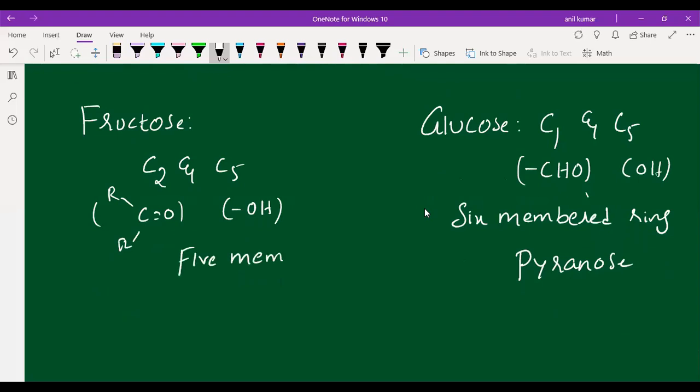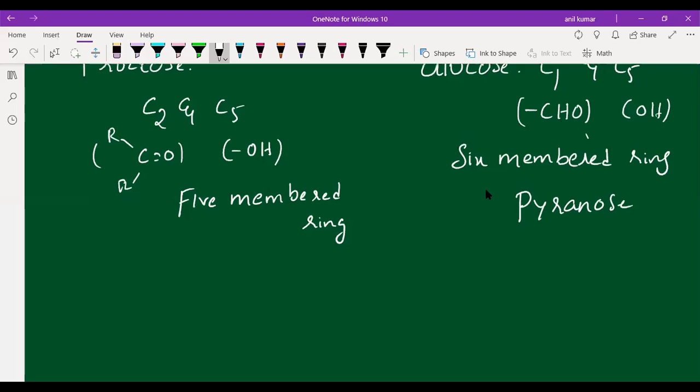When the C2 carbon reacts with the C5 carbon, you can see the 5-membered ring. The C2 carbon, that is the ketone group, is reacting with the C5 carbon. That 5-membered ring we are calling the furanose structure, students. What is the name of that structure? We are calling it furanose.